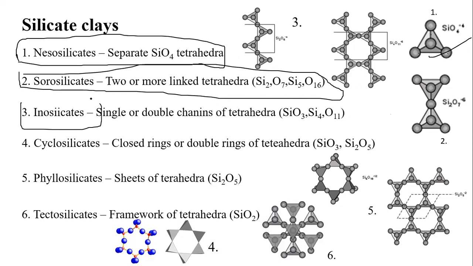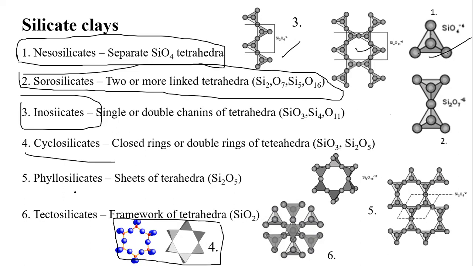And inosilicates, single or double chained. Mostly single or double chain. This is a single chain, this is a double chain. This is the best example for the inosilicates. And cyclosilicates, yeah, cyclosilicates. This one, you can see how it is arranged. There is sharing in this cyclosilicate. This is the best example. This structure is the best example for your cyclosilicates.